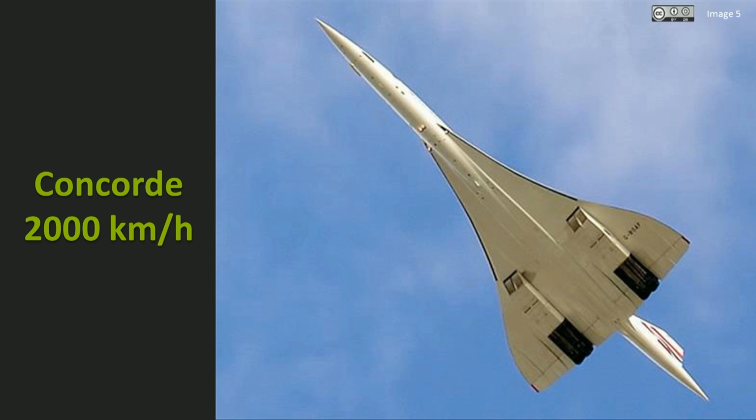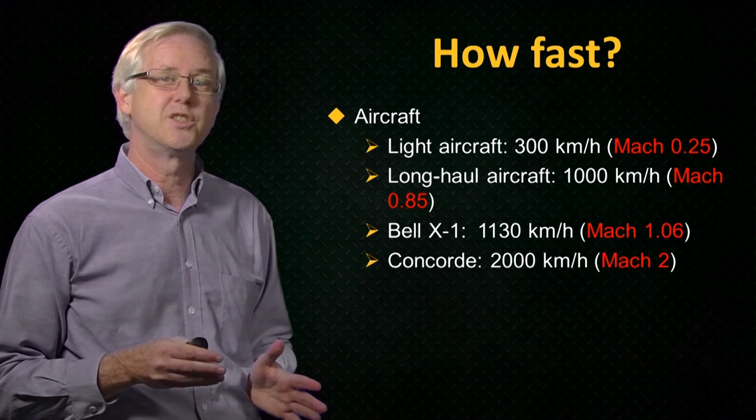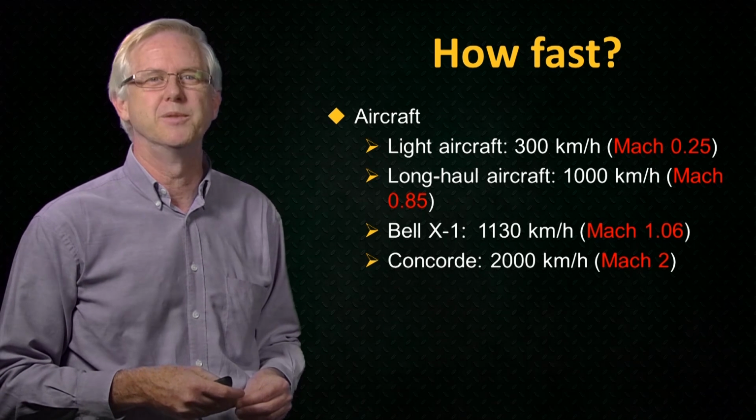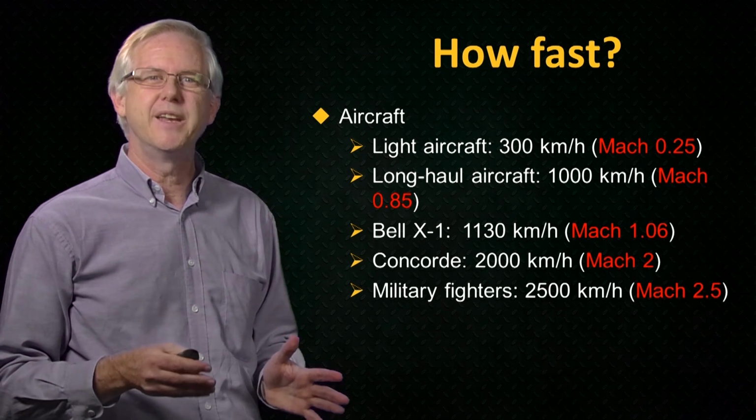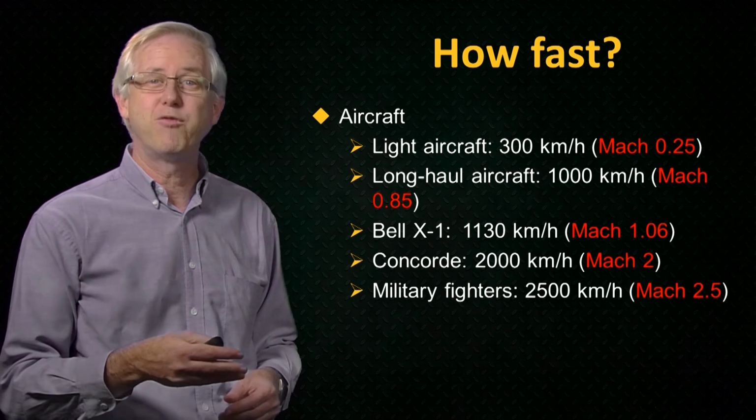Let's move forward into the supersonic era. The British-French alliance in the 1960s resulted in this aircraft, the Concorde, the world's fastest passenger aircraft. The Concorde could cruise for hours at just over 2,000 kilometres per hour. That's twice the speed of sound, Mach 2. There are some military fighter aircraft, such as this Grumman F-14, that have top speeds a little higher, some around 2,500 kilometres per hour. So now we're up to Mach 2.5, halfway to being hypersonic.